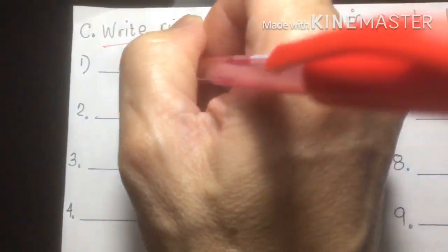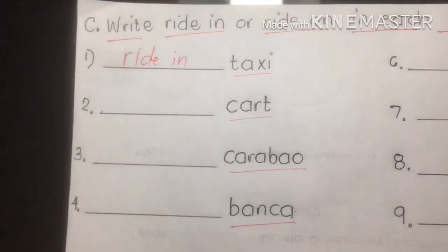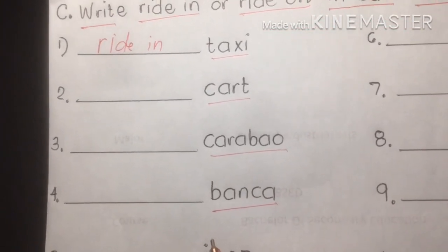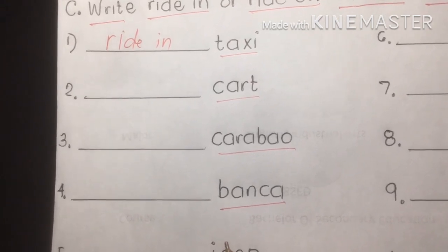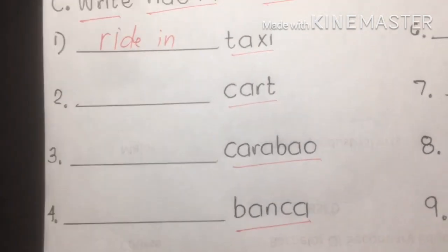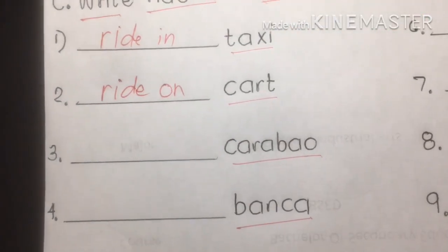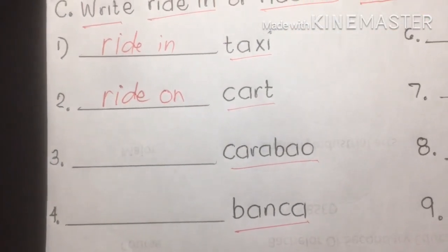Okay, we're going to write, class, ride in a taxi. Cart. You know that a cart belongs to small and open vehicles, right? Okay, so we are going to ride on. Carabao, it's for animals, of course.